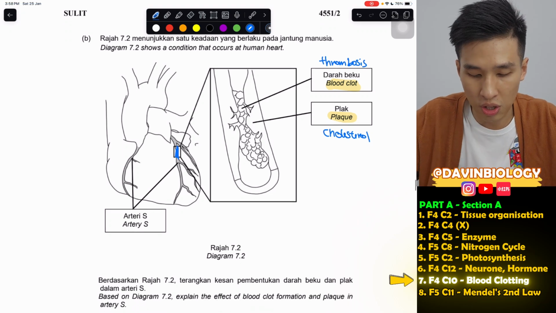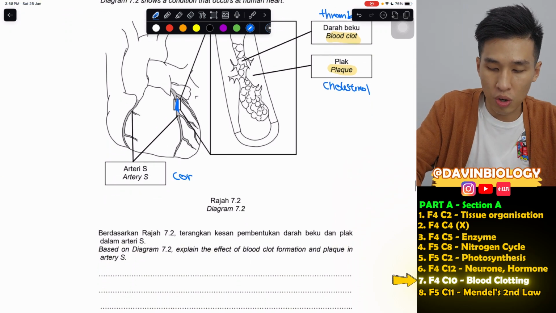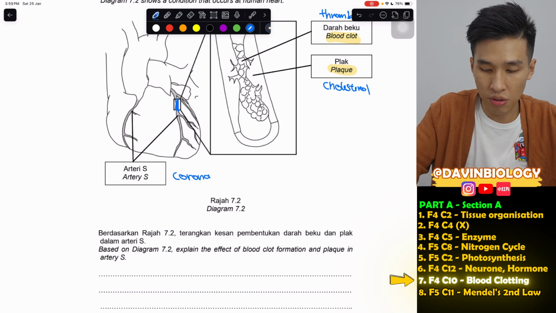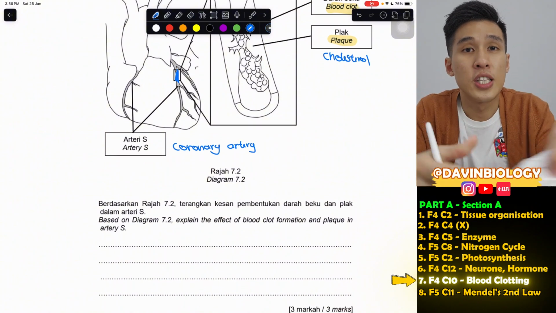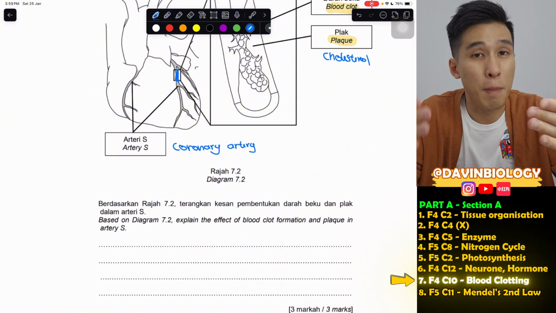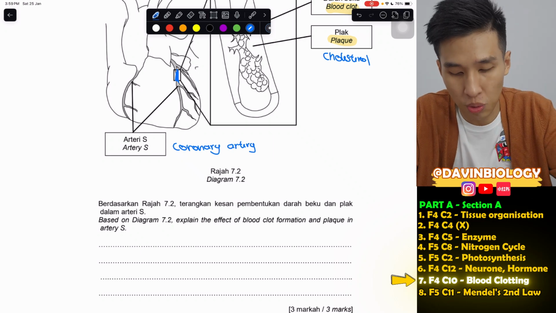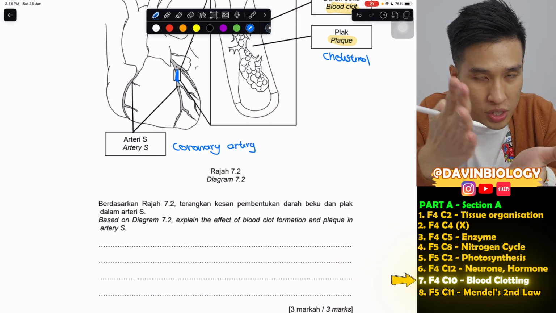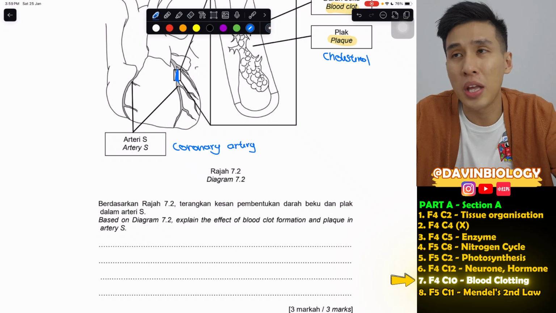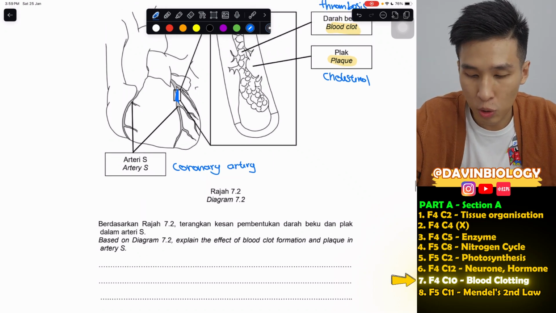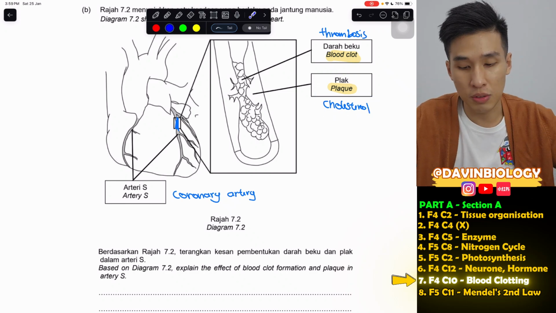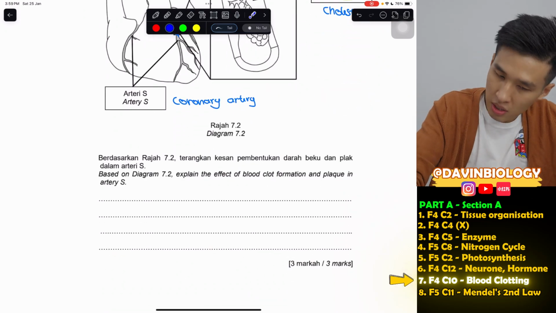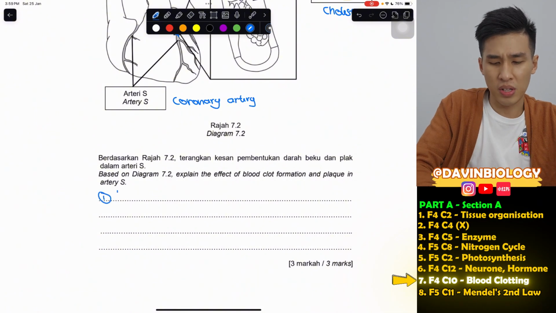So they say this blockage occurs in artery S, which is called the coronary artery. Now this blood vessel is the main blood vessel that supplies oxygenated blood to our heart muscles, to our cardiac muscles. So if it's blocked, that is one of the reasons that causes heart attack in people. So why people that have high cholesterol have heart attack, because this blood vessel could be blocked by plaque, by cholesterol, and it prevents oxygen from reaching your cardiac muscle. So the effect here, heart attack. We can start with that.